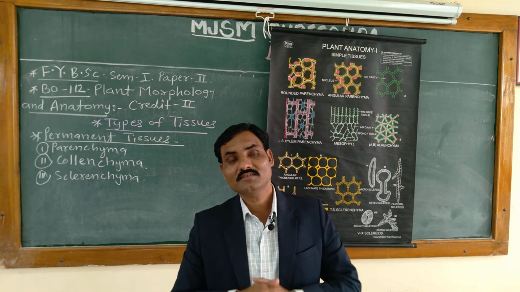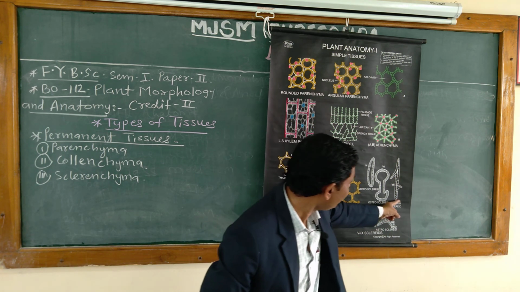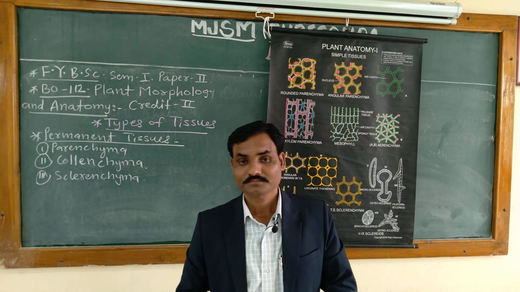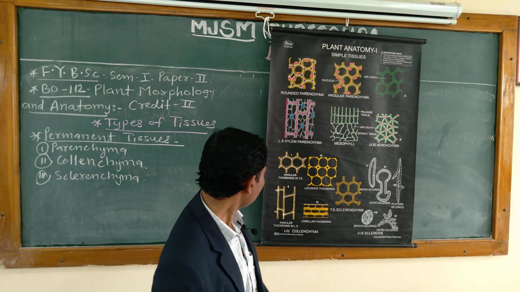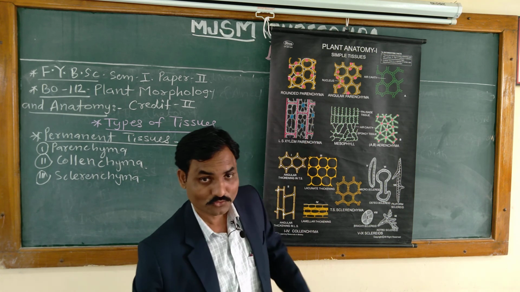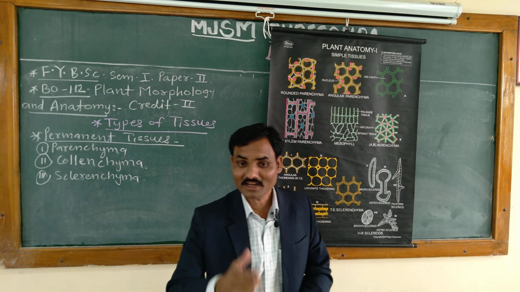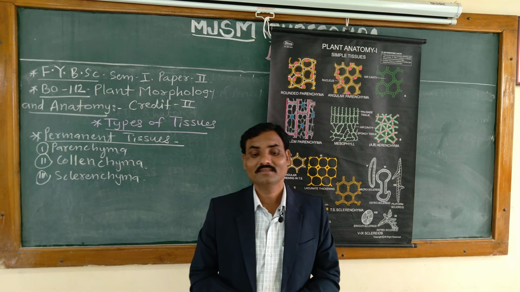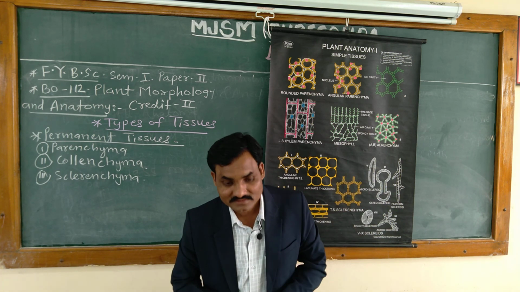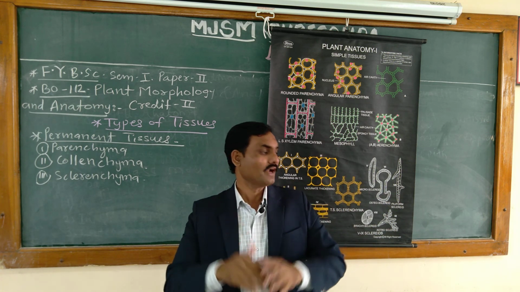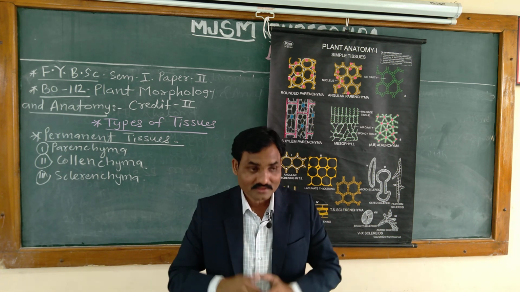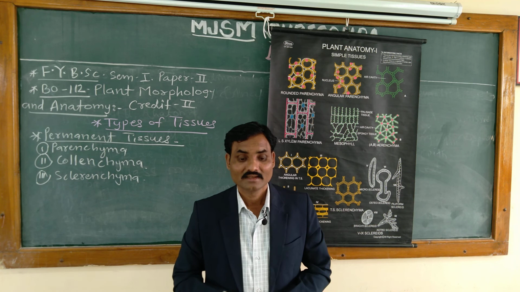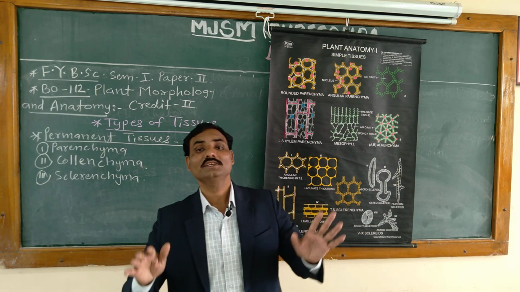Then stone cells or sclerites are derived from parenchyma cells. We know that parenchyma is the basic or fundamental tissue. The cells are isodiametric and have thick walls. They may be rounded, polyhedral, short, cylindrical, or irregular in shape.